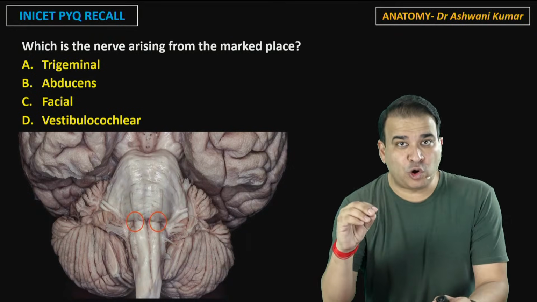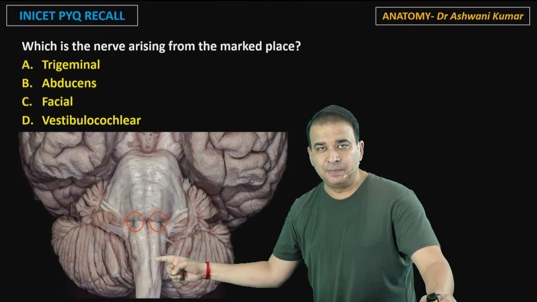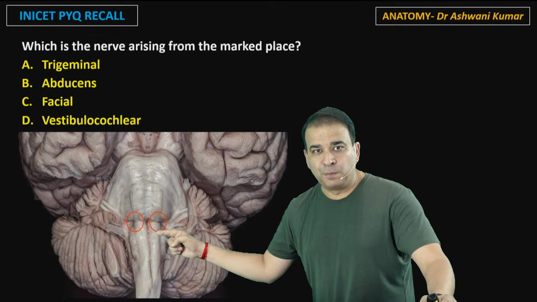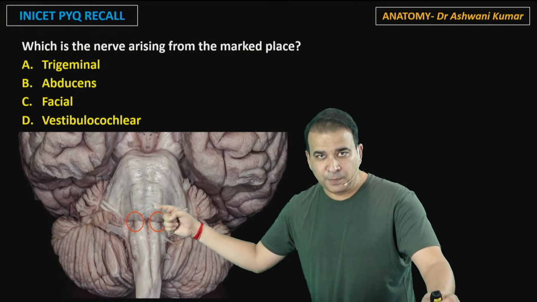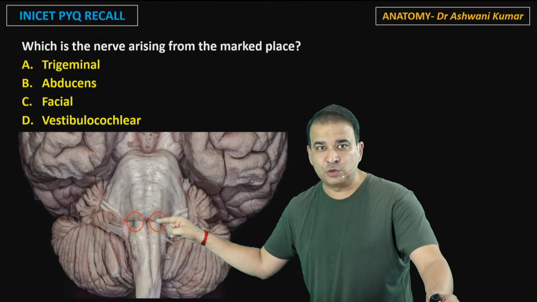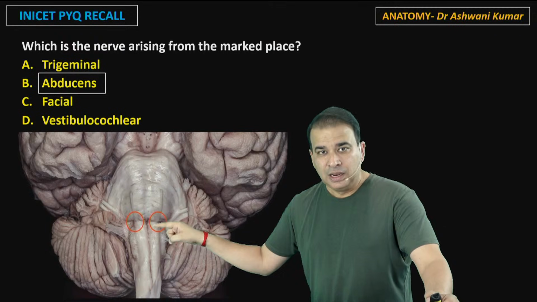As I said, even if you're not able to see the nerves, just look at these elevations, guys. You can see the pyramid there clearly. You can see the olive there. So the junction of the pyramid and pons, the pontopyramidal junction, is where the 6th nerve will come out. So the answer to this question is the 6th nerve only. That's the abducens nerve coming out from there.